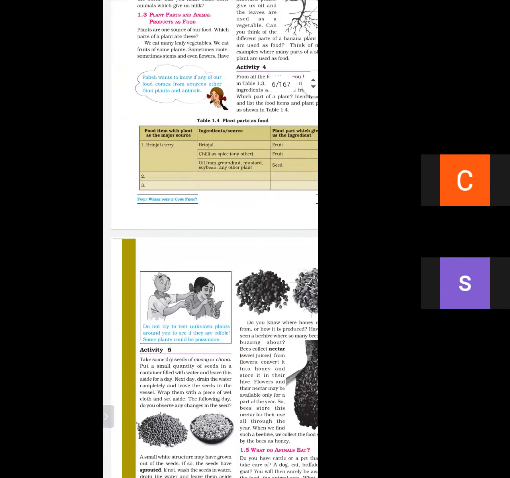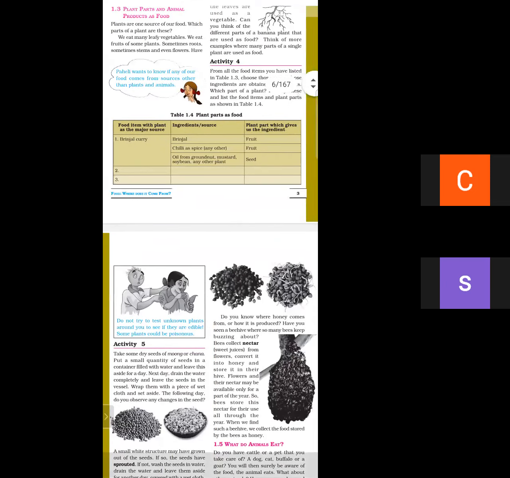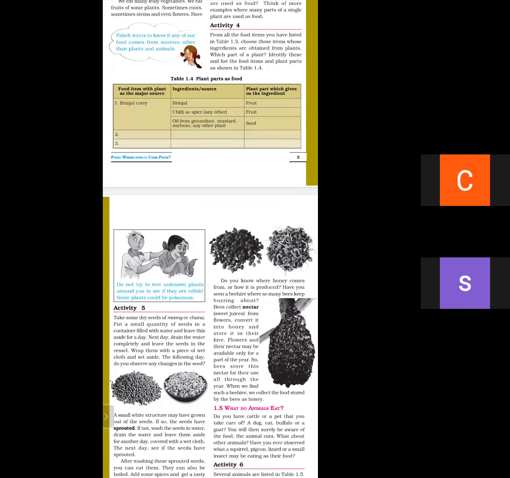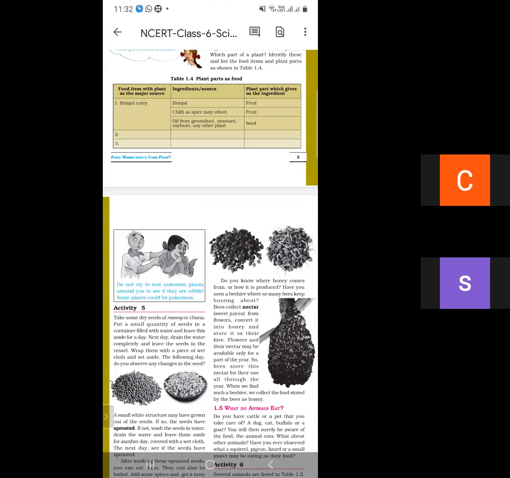Next is, how we can make sprouts of dal or moong. How we obtain nectar from flowers.